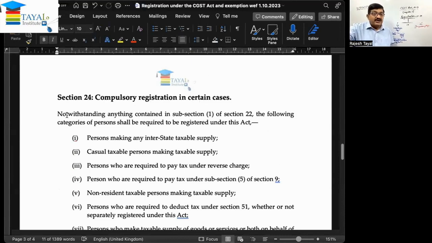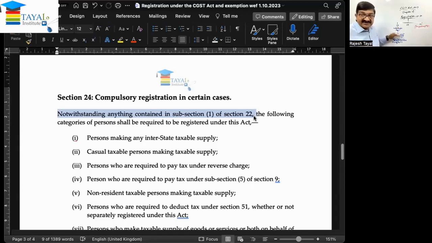This says, notwithstanding anything in subsection 1 of section 22. What is the meaning of this? It says irrespective of the aggregate turnover of the supplier. Because section 22, we did just now, says that when the turnover exceeds 20 lakhs or 10 lakhs, only then registration becomes necessary. And section 24 begins with notwithstanding anything, meaning it has overriding effect over section 22.